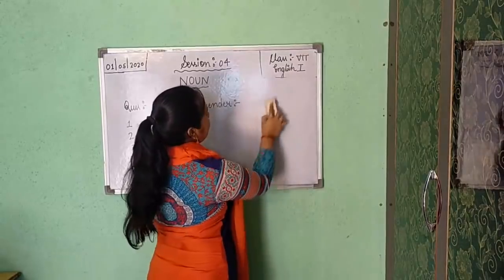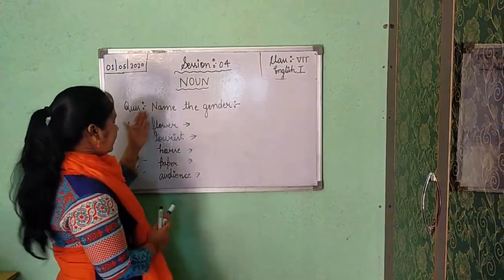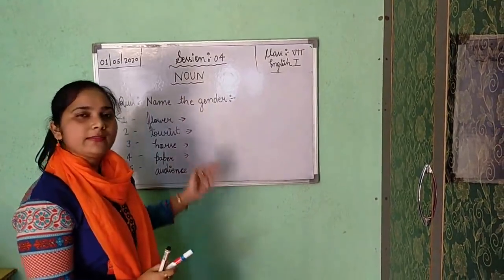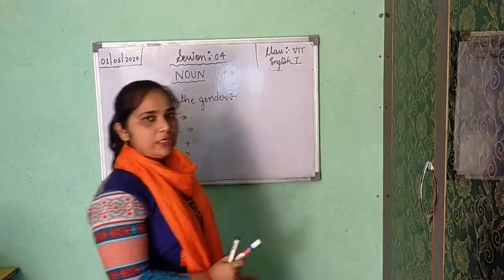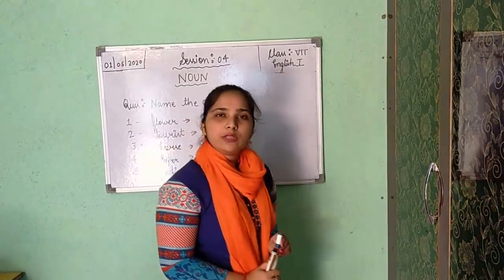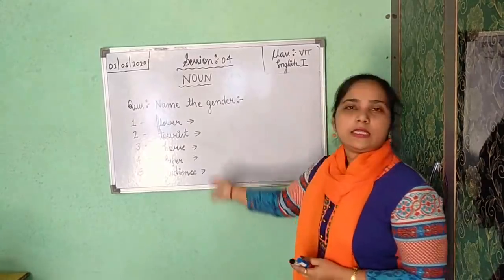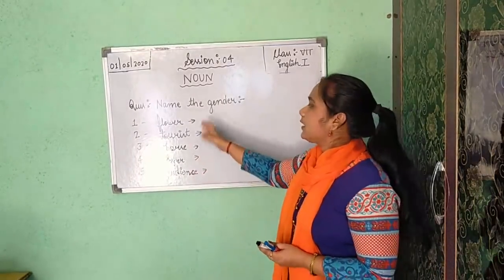just come to this session. In this session, first of all, I have taken these 5 words from your exercise, from your worksheet of chapter 2. Name the gender. I have taught you about the gender, kinds of gender. You only have to see and write which kind of gender is used here.